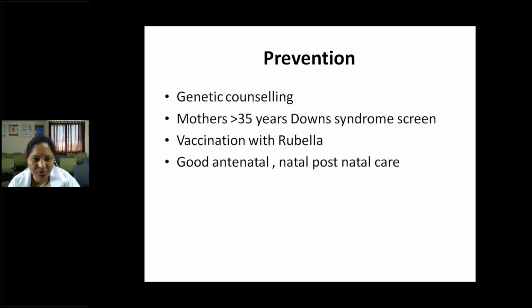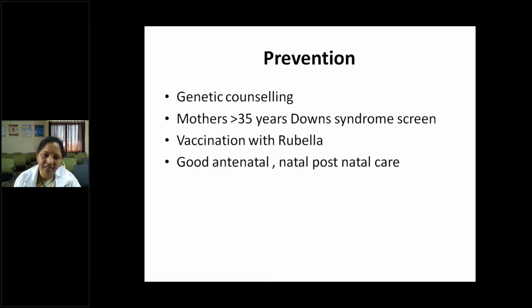If the mother is more than 35 years, Down syndrome screening like the triple test and quadruple test should be done, and vaccination with rubella is a must. If not taken before pregnancy, there should be at least a 3 months gap between vaccination and pregnancy. If the mother has not taken it, then next time at least she should be offered the rubella vaccine. Campaigning for the MR vaccine or rubella vaccine to all adults and girls is a must to prevent congenital rubella syndrome and associated mental retardation and other complications.